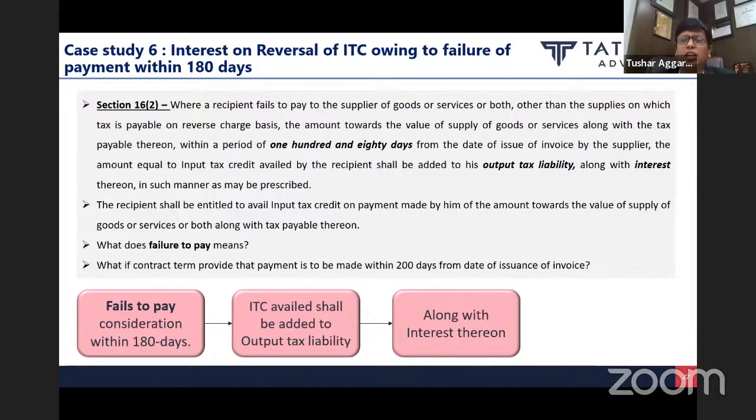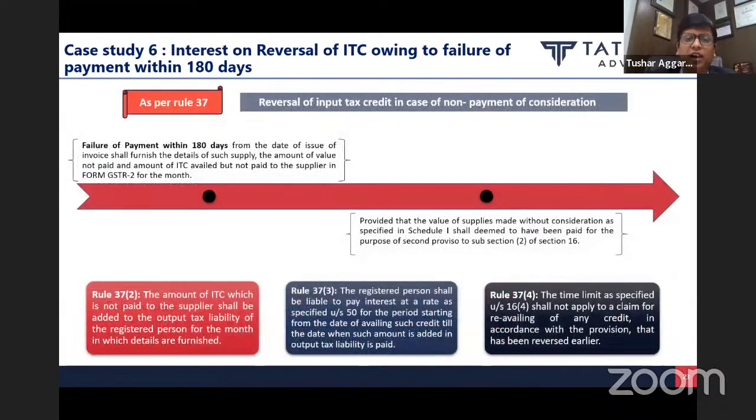So what does this section simply say? If you have not made payment within 180 days from the date of issuance of the invoice by the supplier, you have to pay back this ITC, whatever you have availed, along with interest in such manner as may be prescribed. And rule 37(3) says the registered person shall be liable to pay interest at a rate as specified under section 50 for the period starting from the date of availing such credit till the date when such amount is added to output tax liability.